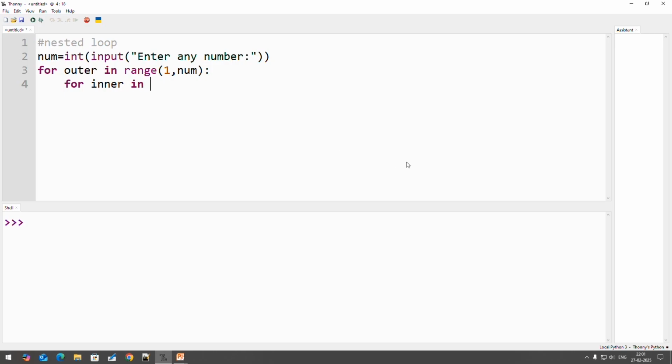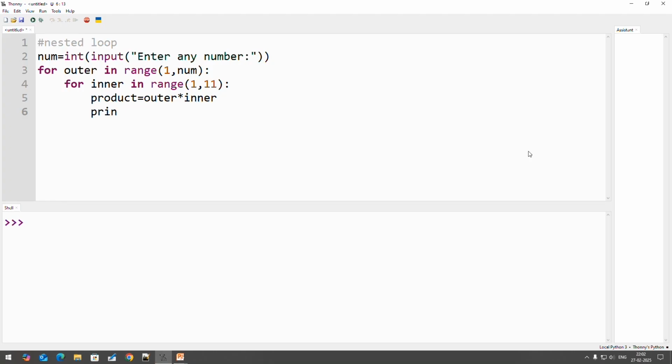Now we want to multiply that particular number with 1 to 10. So we are using 1 to 10 here, and we require one more value, that is 11, because for any multiplication table you are required to multiply from 1 to 10. Then you require the product operation, that is the multiplication operation. You are taking the product of the outer value with the inner value, and whatever the result is can be stored in product.